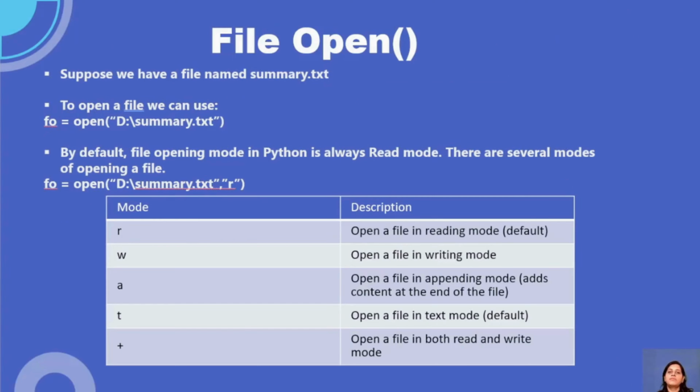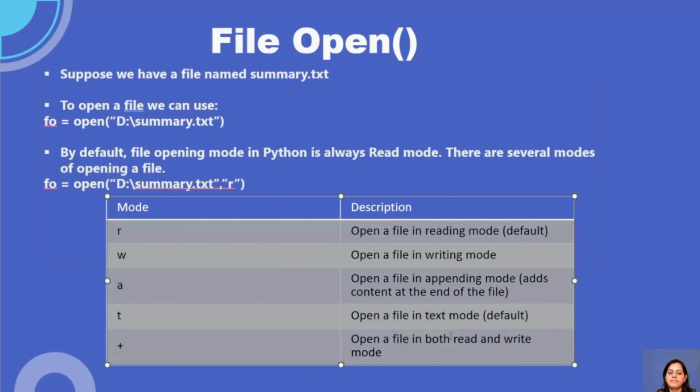Similarly, we have something called file open. We will understand all these things in code, but just see the syntax. We use the open function for opening a file, and there are different kinds of file modes.